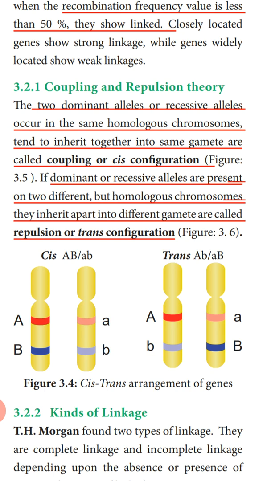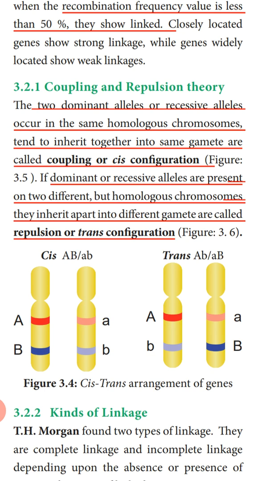Next, if the dominant or recessive alleles are present on two different chromosomes, you can again see two homologous chromosomes. In one chromosome A is dominant and B is recessive; in the other, A is recessive and B is dominant. If the dominant and recessive alleles are present on two different homologous chromosomes, they are inherited apart into different gametes. Capital A and capital B tend to remain separate. This arrangement is called repulsion.